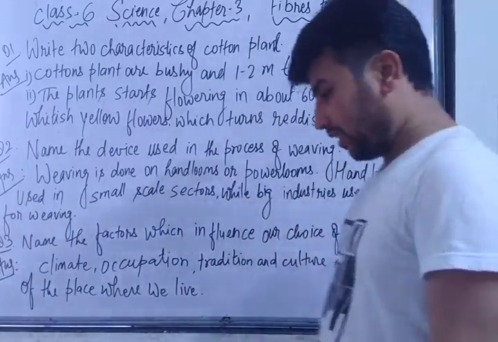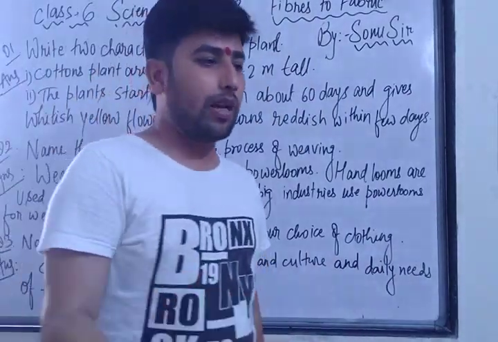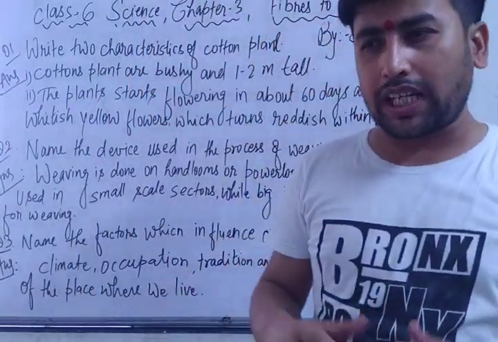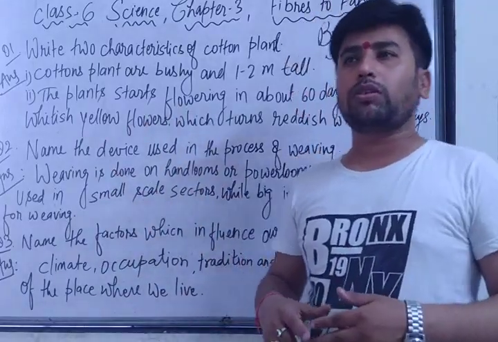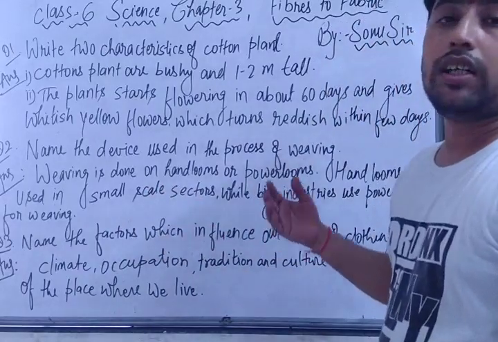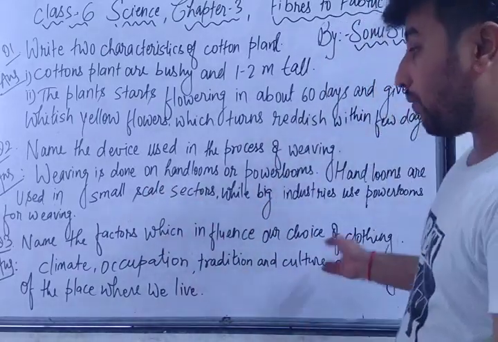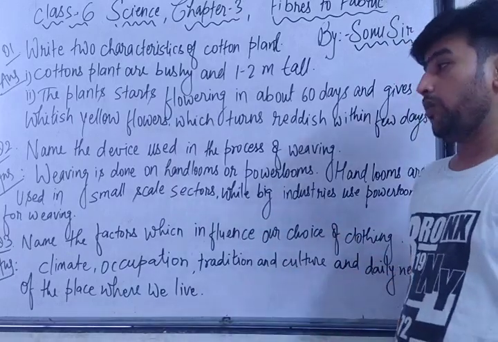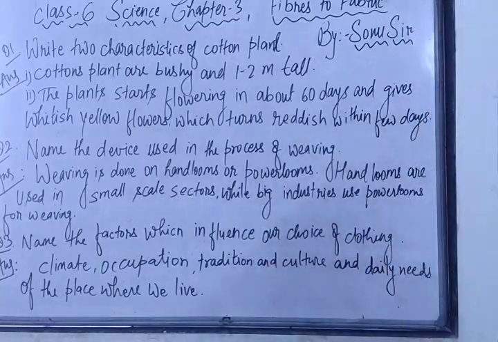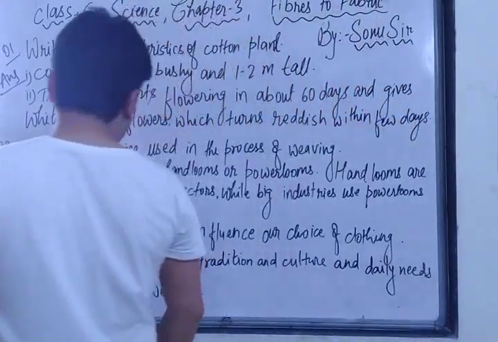You can understand, for example, if you want to make a garment or a fabric on a small scale, not in a large amount, a small amount like 100 meters, 200 meters or 500 meters, then we use hand looms. But if we want to make lakhs of meters of cloth, at that time we use power looms for weaving. So hand looms and power looms are the two devices specially used in the process of weaving.